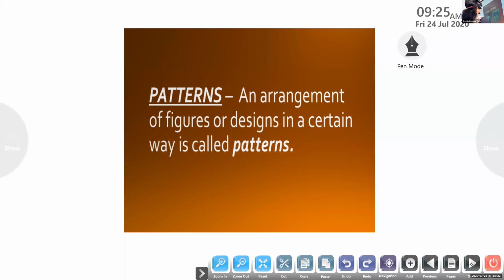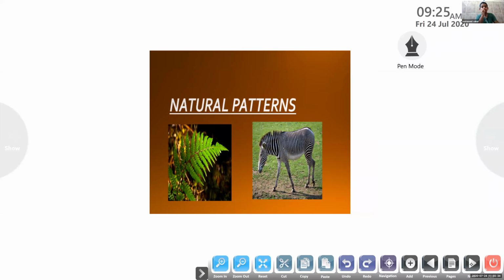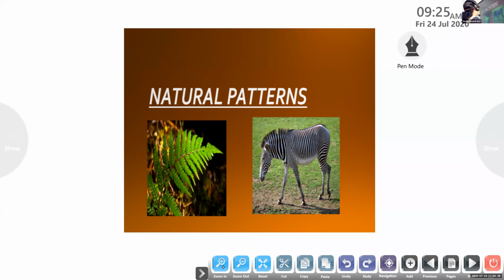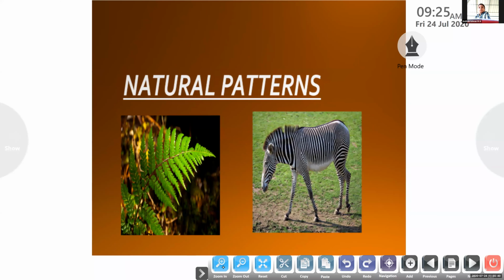Okay, so what is the next one? Look at this. See some patterns from nature. Can you see, children? Can you see the patterns in the leaves? Can you see the board clearly? Look at the zebra.